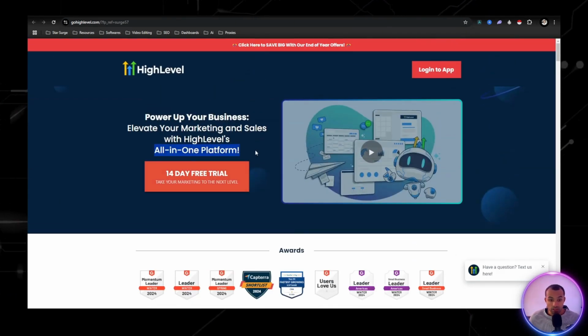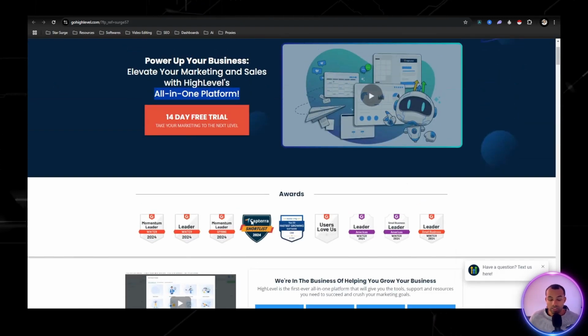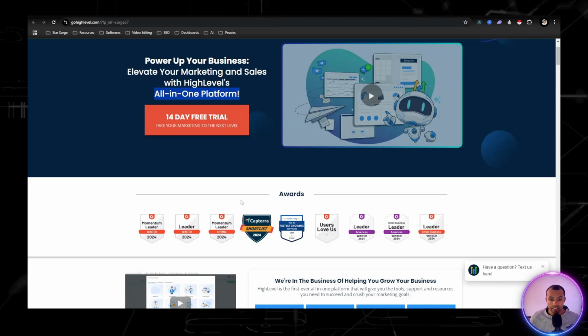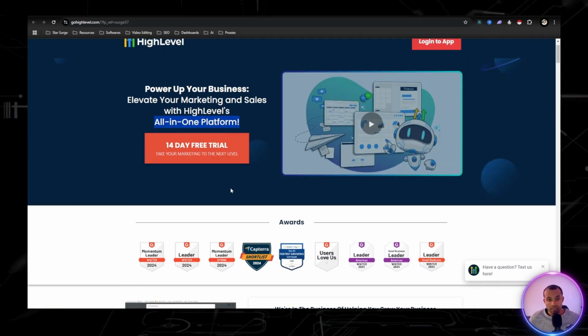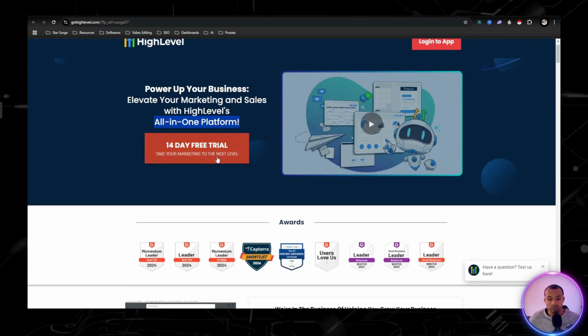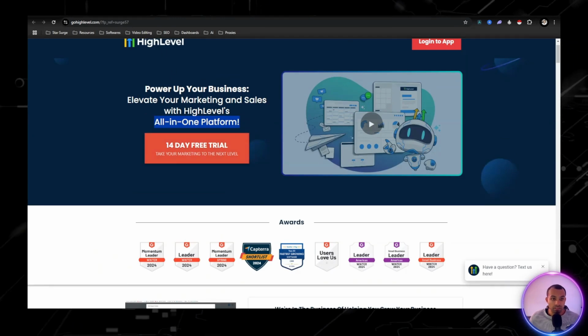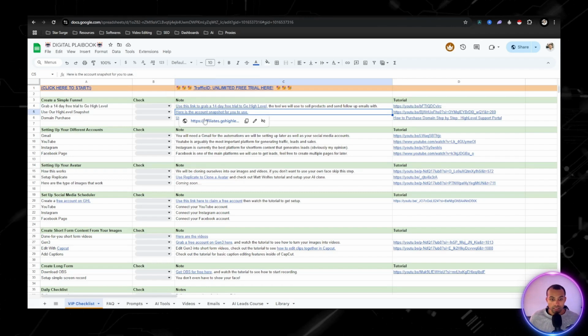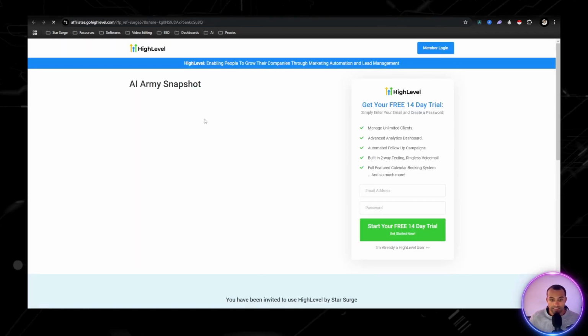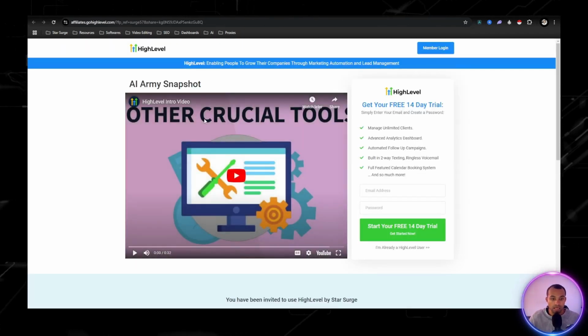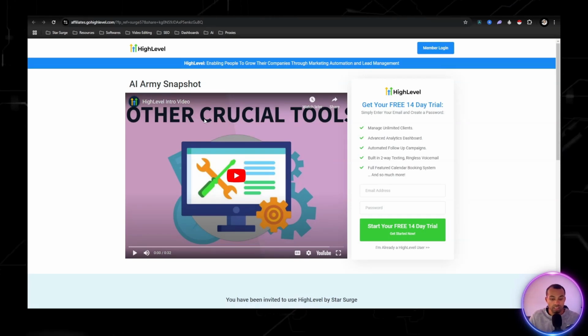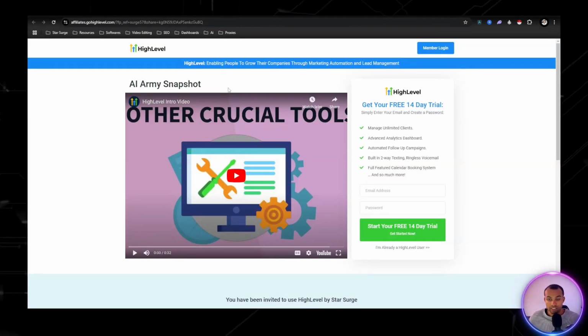Like it says, an all-in-one platform, it allows you to send emails, create websites, everything that you would need. And I recommend this because once you sign up, it's going to allow you to import my snapshot. And what a snapshot is, it allows you to take all my funnels, all that stuff, and import it into your own account. Super crucial, super time consuming, and that is what you're going to need to do. Where is it?